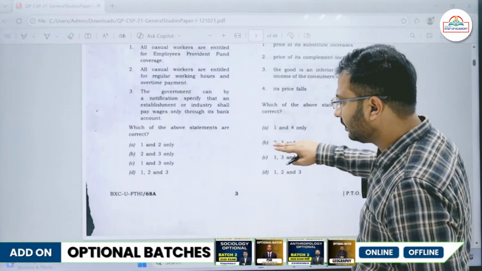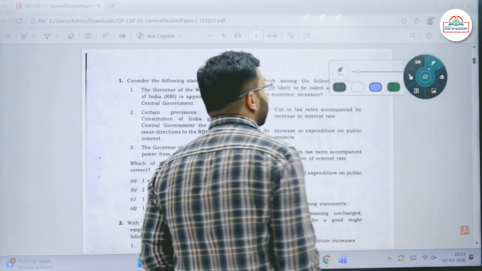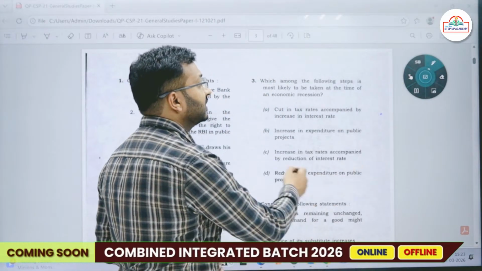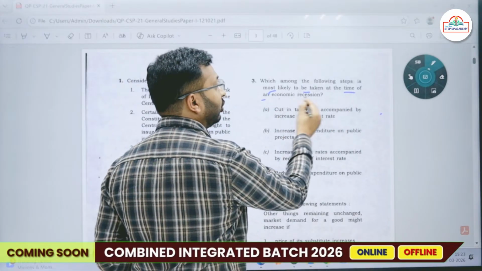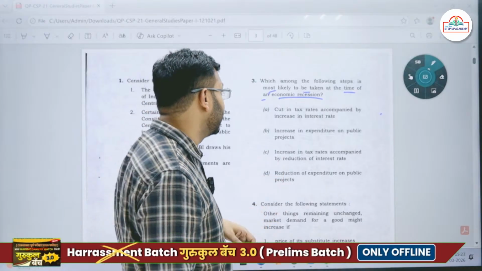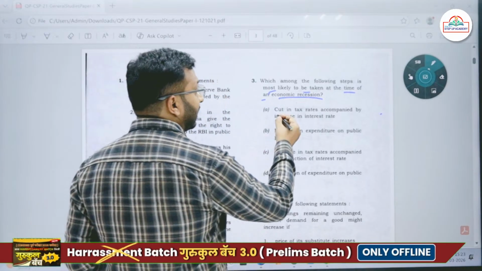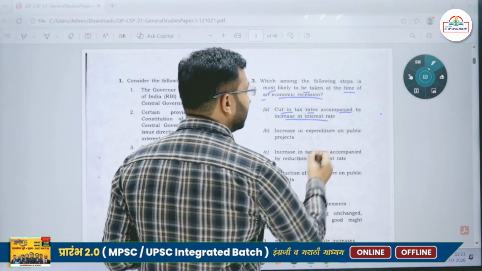Then the third question: which among the following steps is most likely to be taken at the time of an economic recession? So the economy is going down. Fine. So, cut in tax rates accompanied by an increase in interest rate.